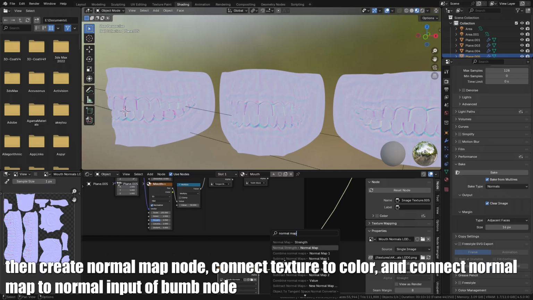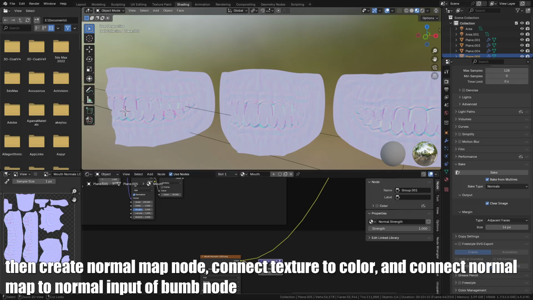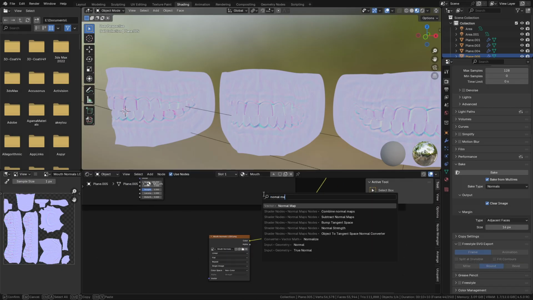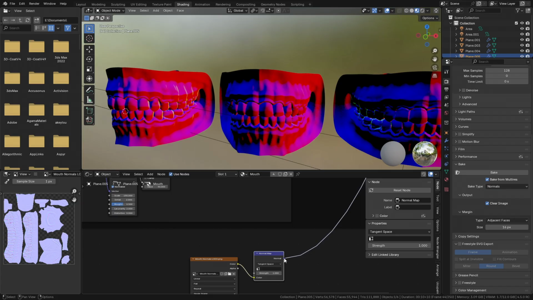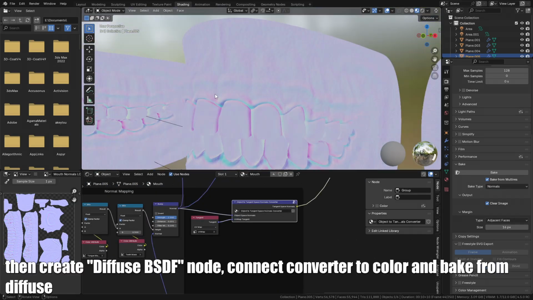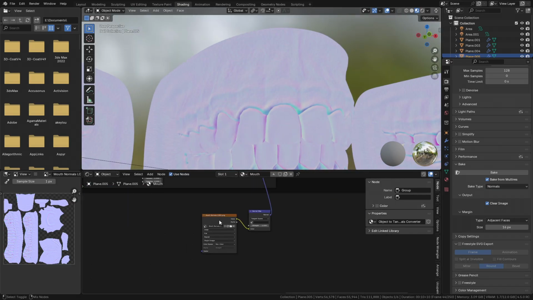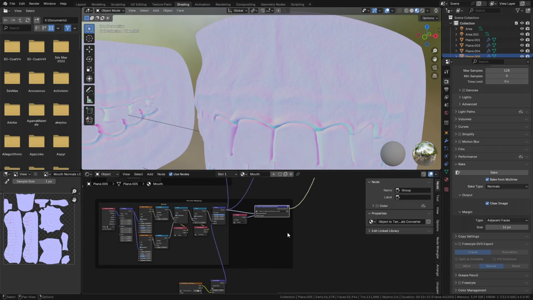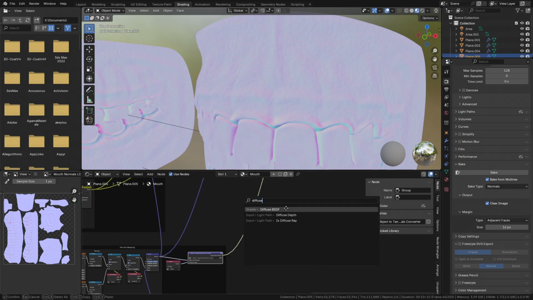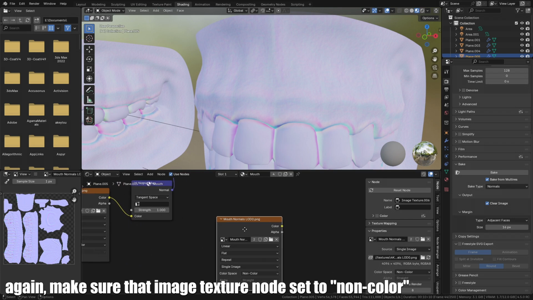Then, create a normal map node, connect the texture to color, and connect the normal map to the normal input of the bump node. Then, create a diffuse BSDF node, connect the converter to color, and bake from diffuse. Again, make sure that the image texture node is set to non-color.